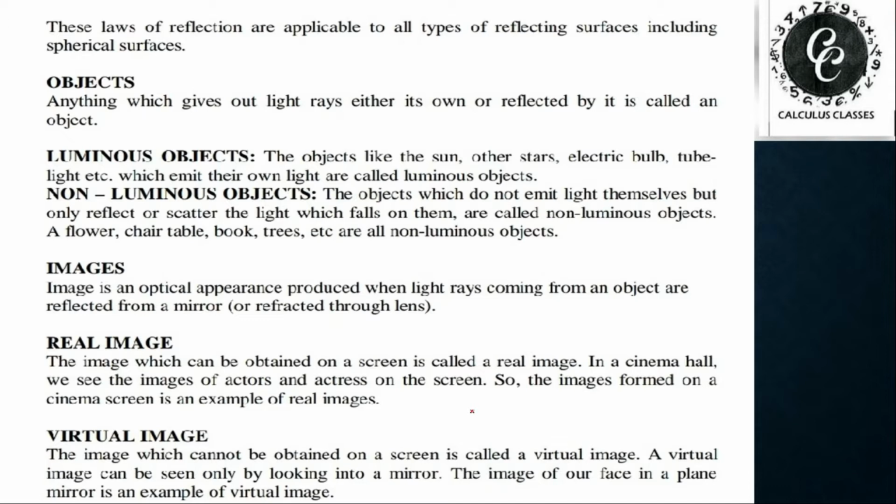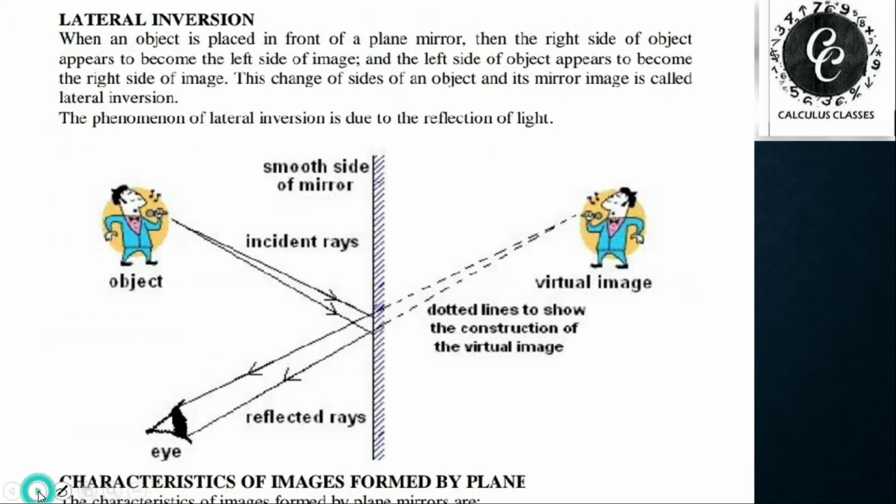A virtual image is an image which cannot be obtained on the screen. That means we can only see it, we can just feel it and see it, but we cannot obtain it on the screen. This is known as a virtual image. As we see our face in the morning when we go to school, the plane mirror shows the virtual image of our face. Hope you're understanding.